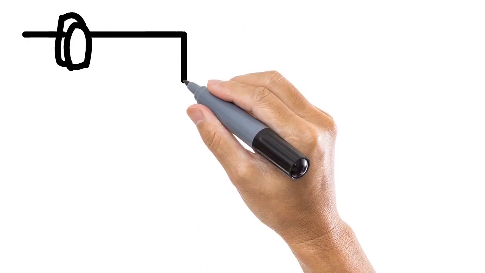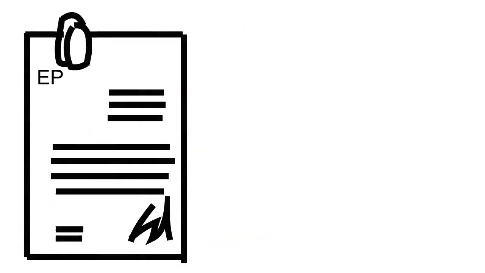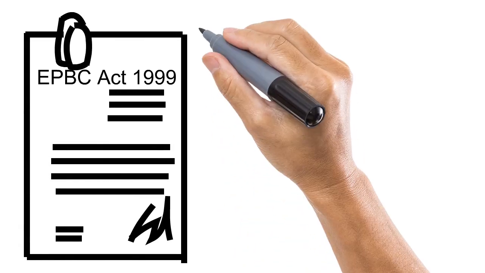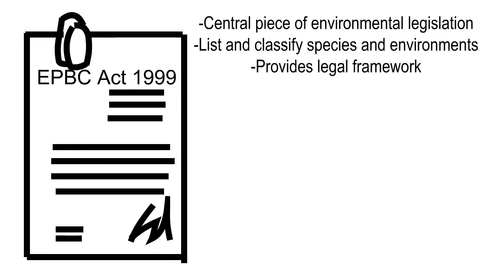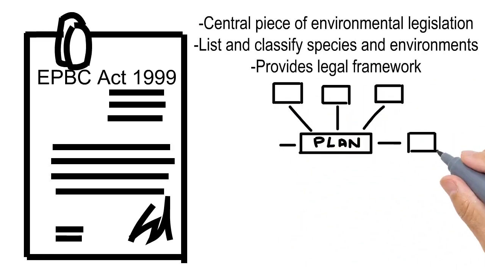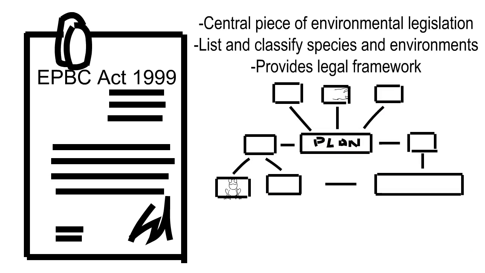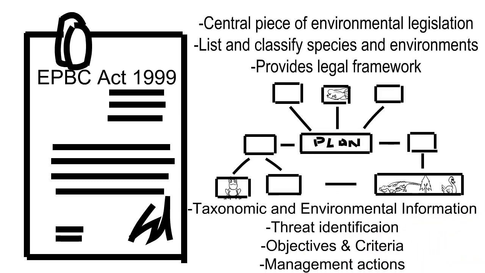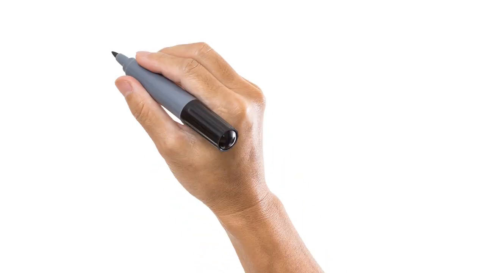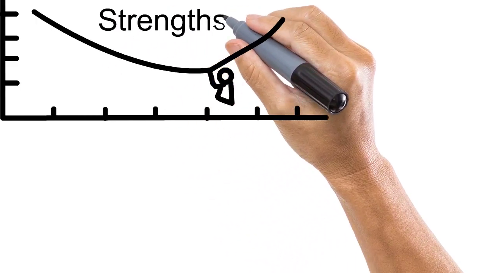To combat further species loss, the Australian government developed the Environmental Protection and Biodiversity Conservation Act, which was last amended in 1999. This was developed as a central piece of environmental legislation that was used to list and classify species and environments and provide a legal framework. From the EPBC Act, recovery plans were made for species that required them. Recovery plans provide information on taxonomy and environmental needs, as well as threat identification, objectives, criteria for success and failure, and management actions. Now, these current recovery plans do have some strengths.